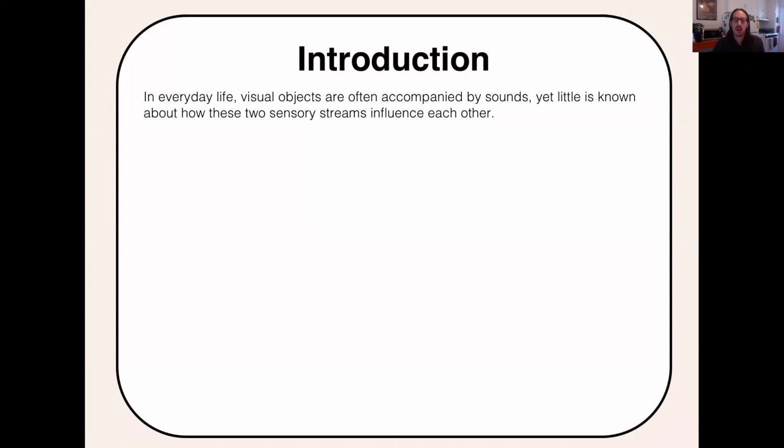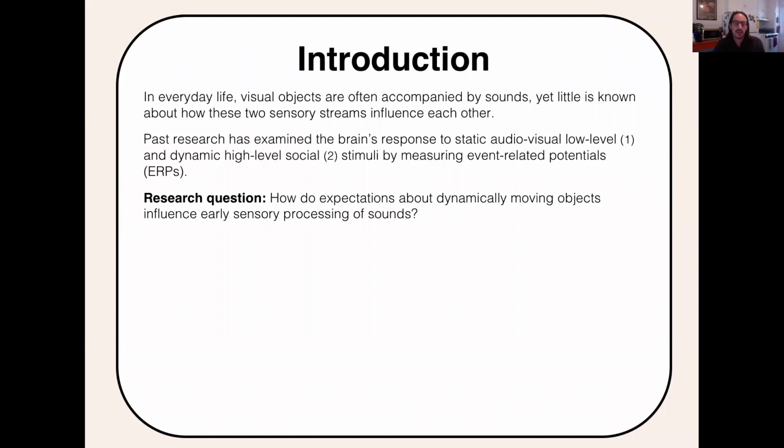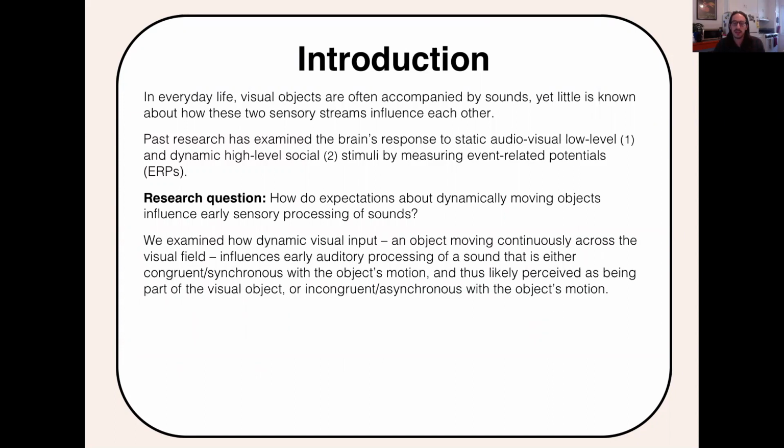In everyday life, visual objects are often accompanied by sounds, yet little is known about how these two sensory streams influence each other. Past research has examined the brain's response to static audiovisual low-level and dynamic high-level social stimuli by measuring event-related potentials, or ERPs. For this study, we asked how do expectations about dynamically moving objects influence early sensory processing of sounds. Specifically, we examined how dynamic visual input, like an object moving continuously across the visual field, influences early auditory processing of sound that is either congruent with the object's motion, and thus likely perceived as being part of the visual object, or incongruent with the object's motion.